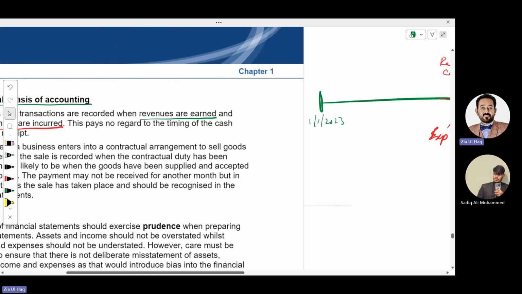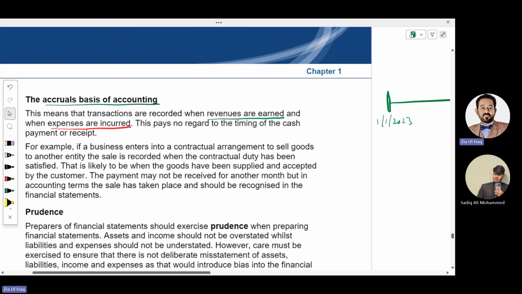So this is called accrual accounting. Revenue will be recorded when it is earned, meaning when we deliver the goods, but expenses will be recorded when we have enjoyed the benefit, meaning when they are incurred. The timing of recording revenue should be on delivery of goods. Before delivery of goods, we will not record revenue.